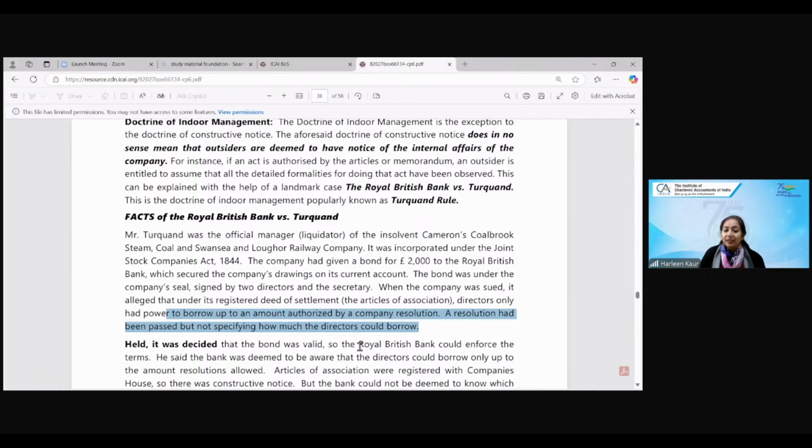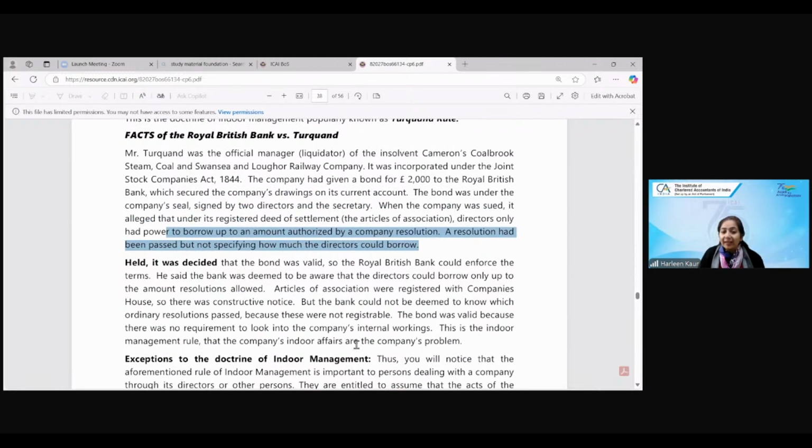So the bank said, we were aware that the directors can borrow on the authorization of the resolutions passed. But we are not supposed to know whether you have passed those resolutions or not. The articles are registered, so we will have a constructive notice. Constructive notice means that the resolution needs to be passed and the directors can borrow. But how your company is functioning, whether you are passing all the resolutions, whether you are doing your business correctly or not, we are not supposed to come inside your company and ask you, listen, company, have you passed the resolution? We are lending money to you.